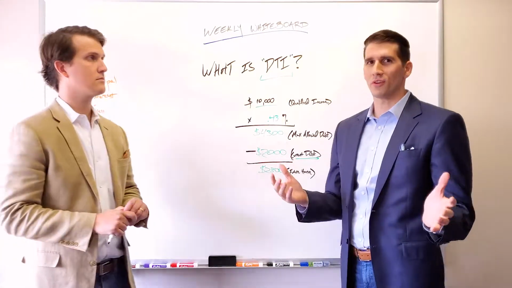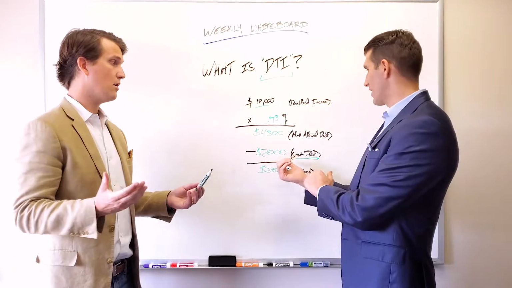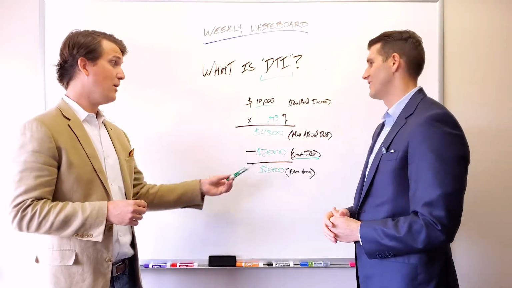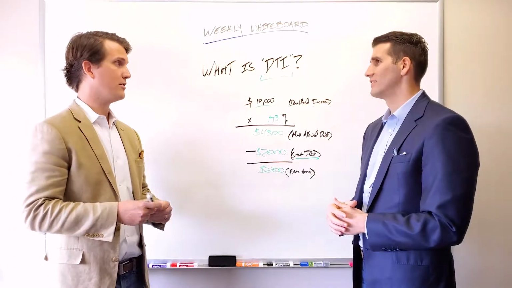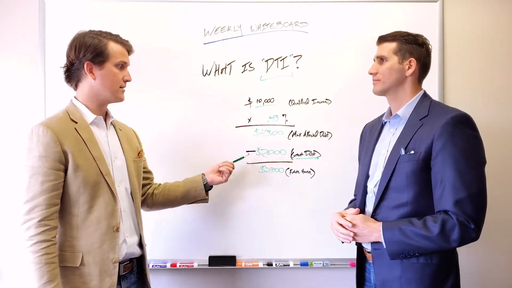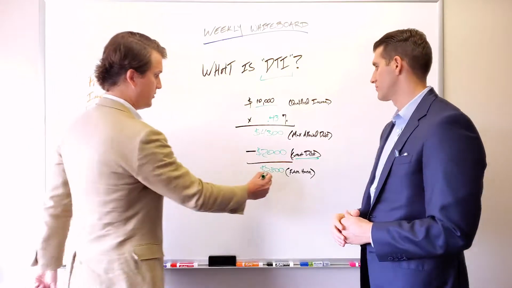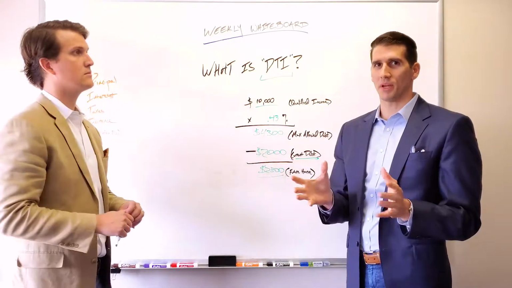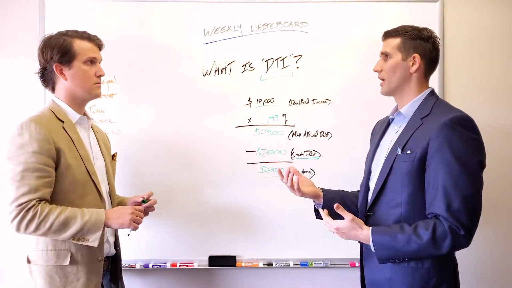Gotcha. So it's not $4,300 for a house if you have $2,000 of all this current debt here. Yeah, if you don't have any debt, then yeah, we're working off $4,300. But if you've got other debts, whatever those debts are, we subtract that from your max allowable debt to figure out your future housing debt. So it's your total debt picture and the future debt of adding this new house that we're looking at.